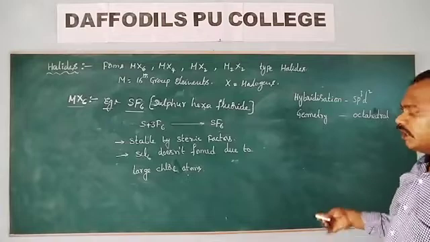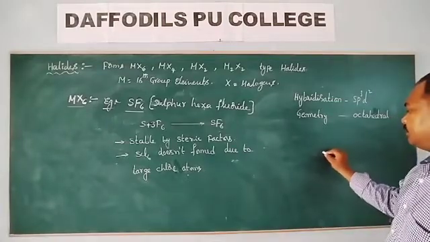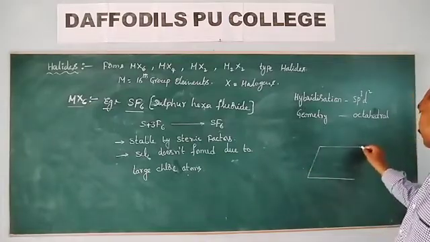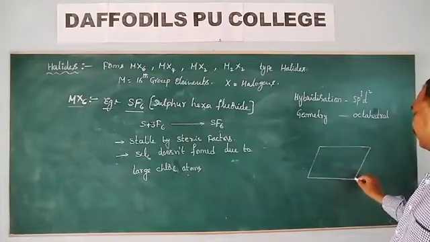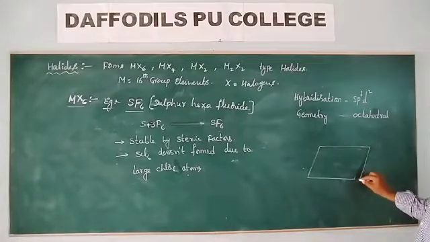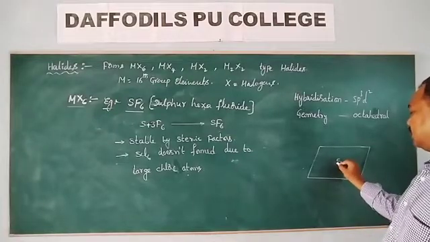Now I have to draw this one. Octahedral shape of SF6. This is the central atom, sulfur.